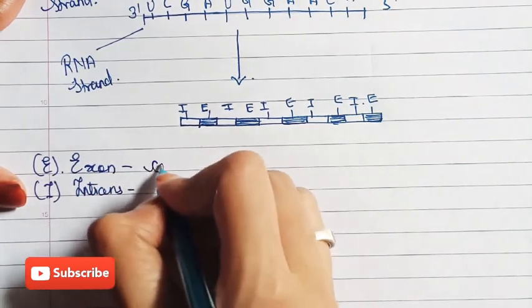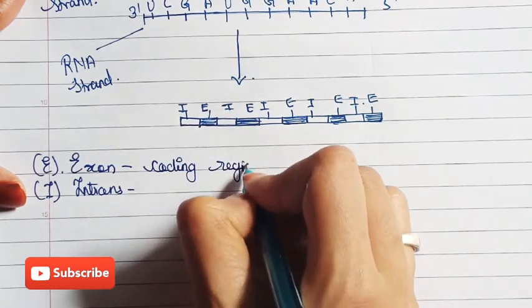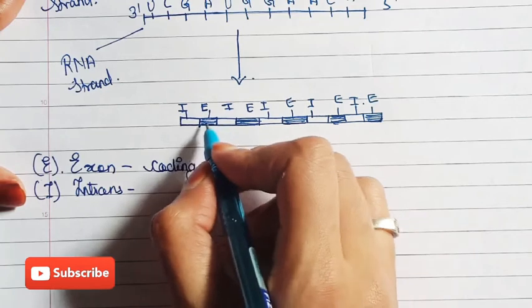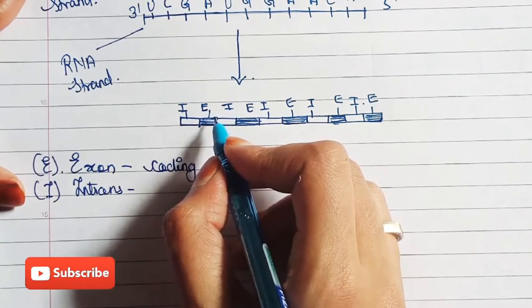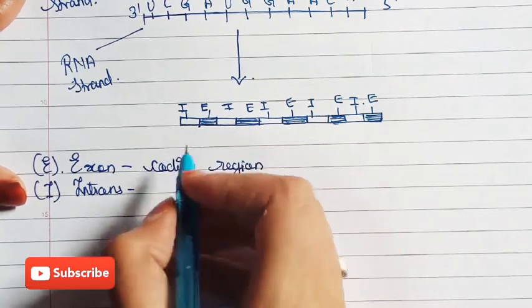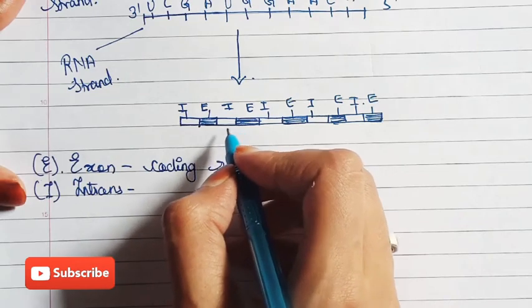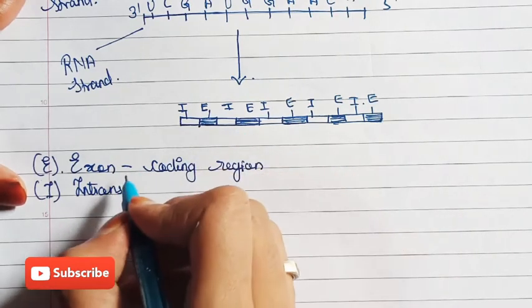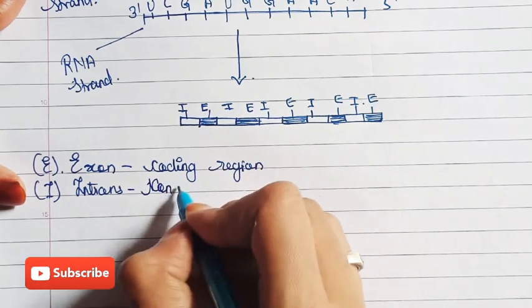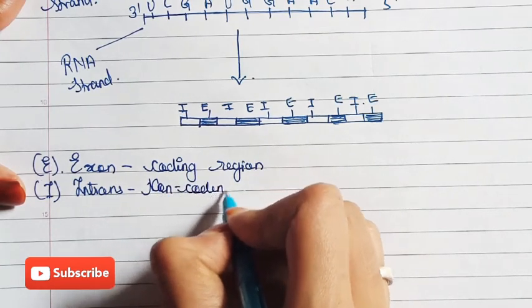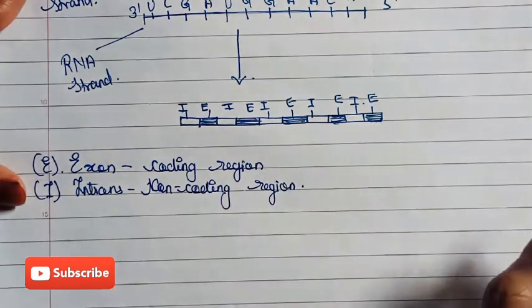Exon is a coding region where the ribosome gets the code, and it is further transcribed and translated to form a protein. And introns are non-coding, meaning there is no transcription, no translation and no protein synthesis.